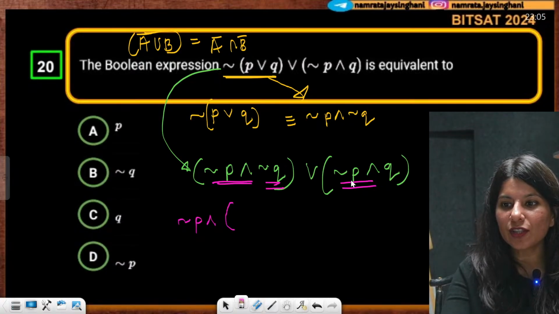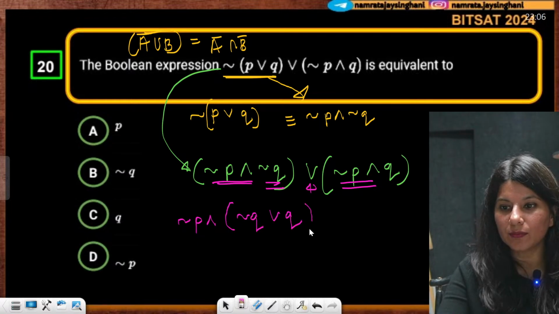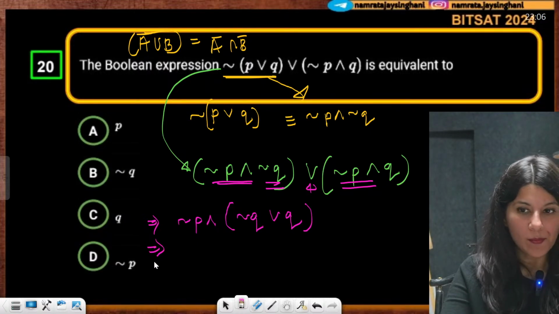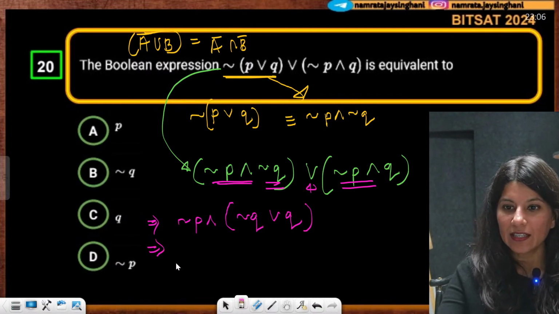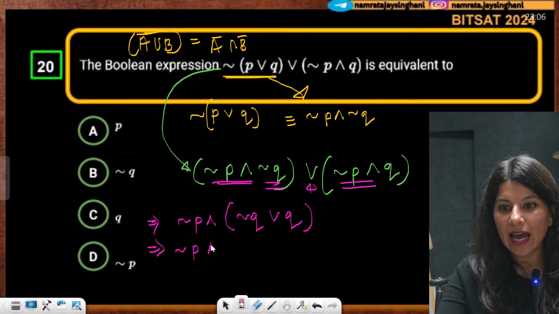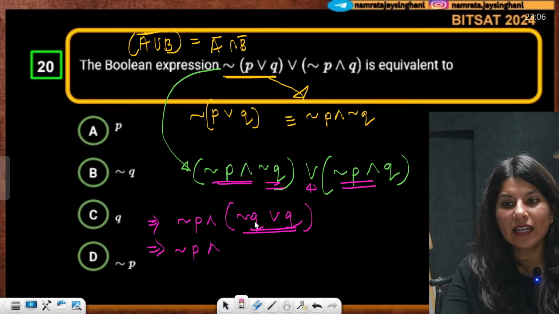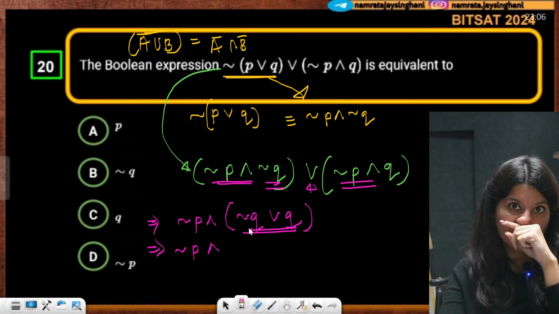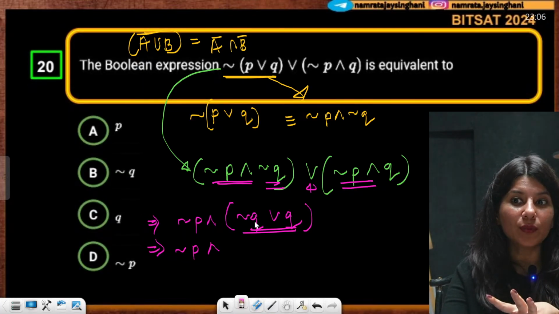This is negation Q, or Q. So this is negation P and, can you see this? Negation Q or Q.